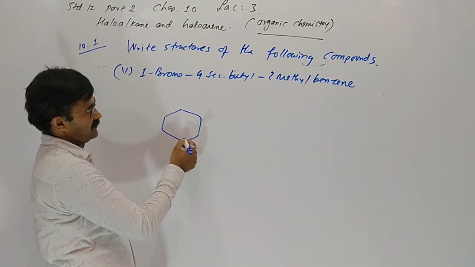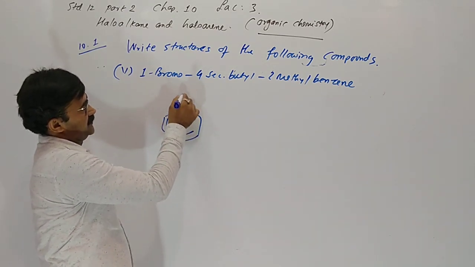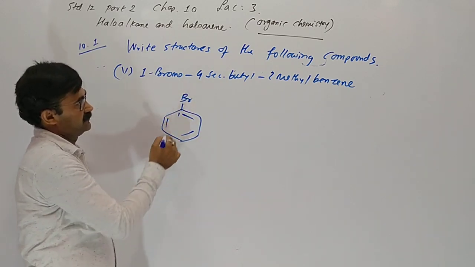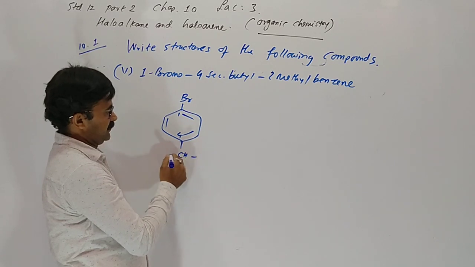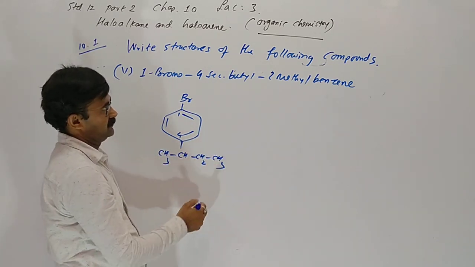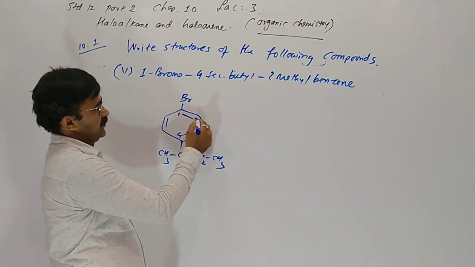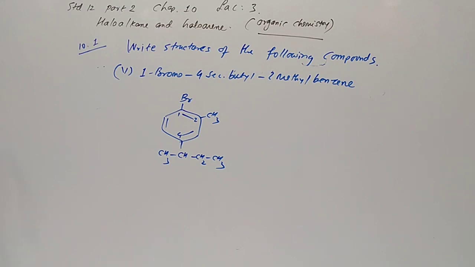Here is benzene. And on first position there is bromine. On fourth there is a secondary butyl. On second position there is a methyl. 1-bromo 4-secondary butyl 2-methyl benzene is our answer.